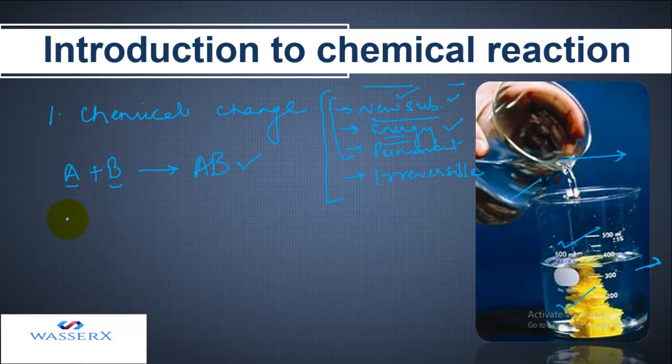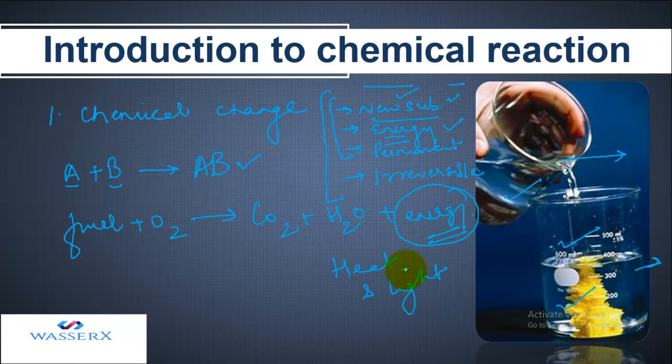For example, if I have a certain fuel and I am burning it, I'll get carbon dioxide, water vapor, and I'll get energy. That is, the energy is released, and this energy is in the form of heat and light. So there are reactions which involve the release of energy.